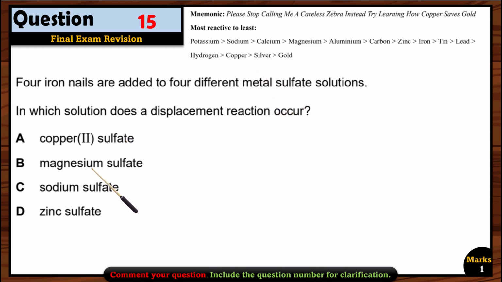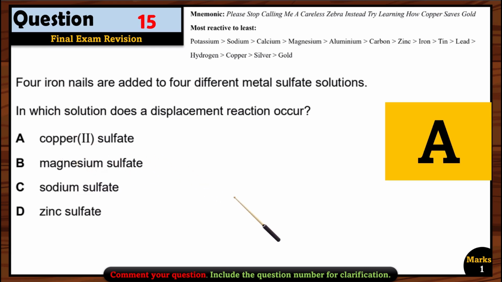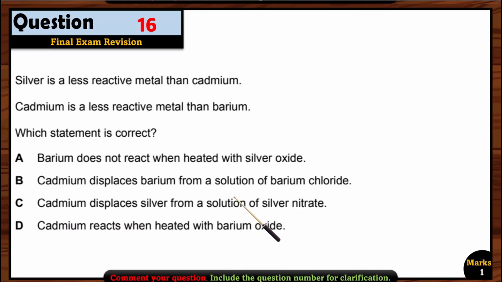So copper sulfate. Yes, this option is the right option here because copper is less reactive than the iron, right? Magnesium is more reactive than iron, so there will be no reaction. Sodium again more reactive, zinc again more reactive. So the only reaction that will take place is with copper sulfate. So A option is the right option here.